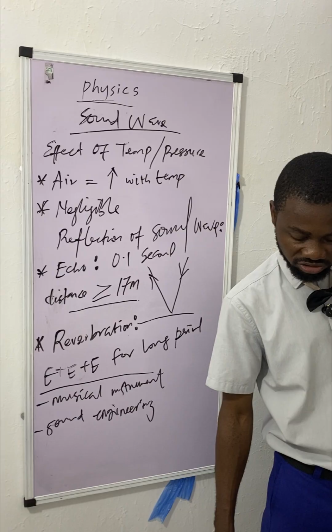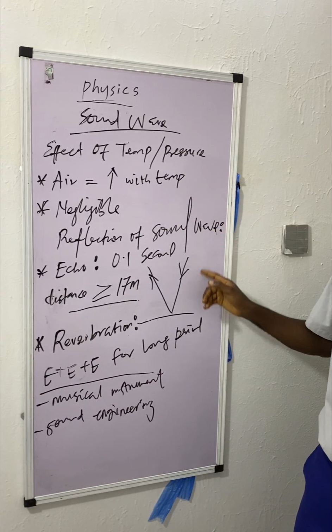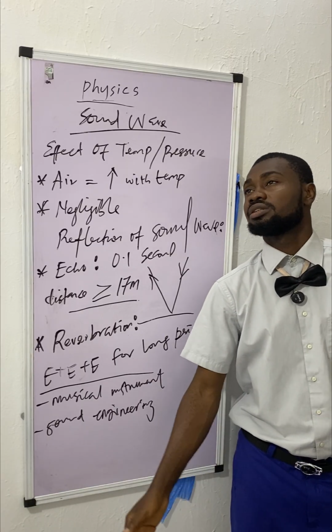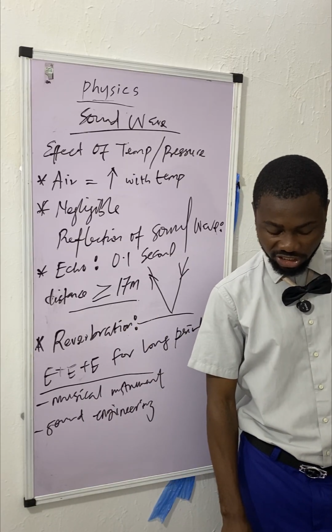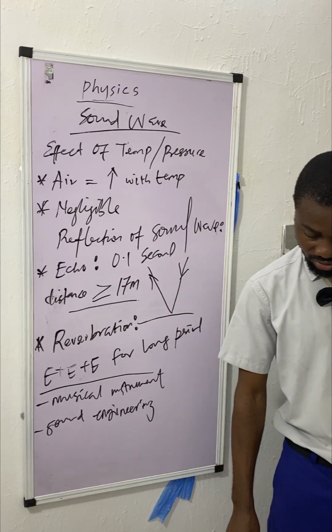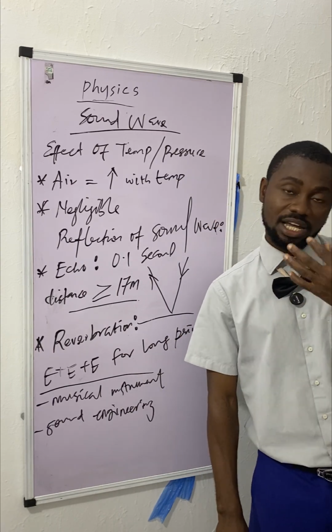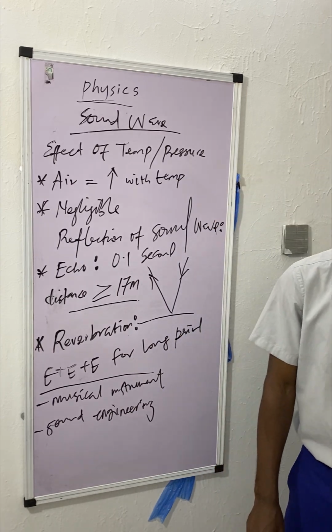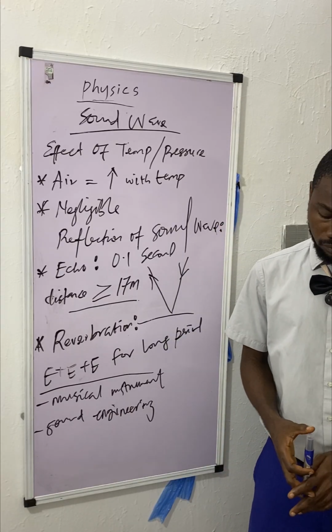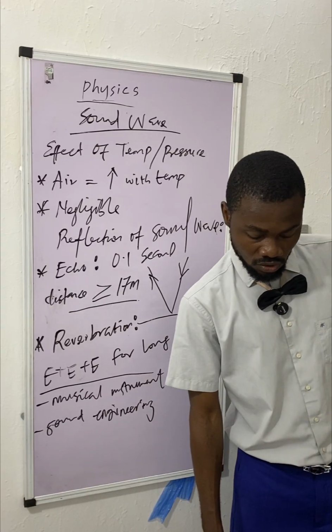What are the advantages of echo and reverberation? It is used in medical diagnosis, like I said before, in medical tests, imaging tests, and also in musical instruments. It's also used to determine length and navigation. What are the disadvantages of echo and reverberation? Noise. It affects communication and distorts speech. Speech will no longer be clear. It's also a source of noise pollution, and it gives unclear sound. We already talked about that. Distorted sound that is not clear.